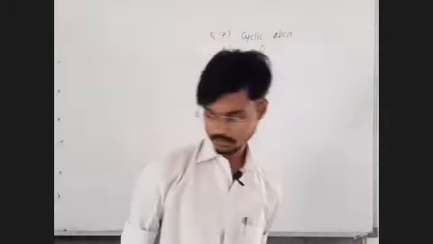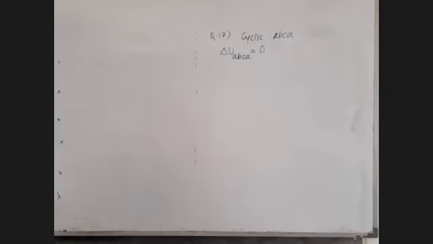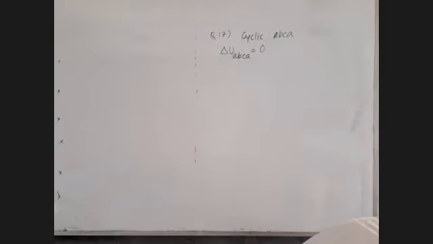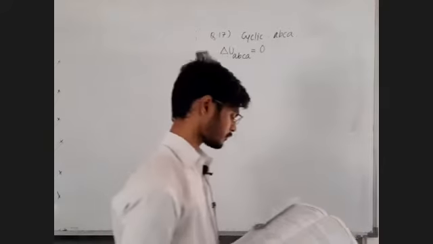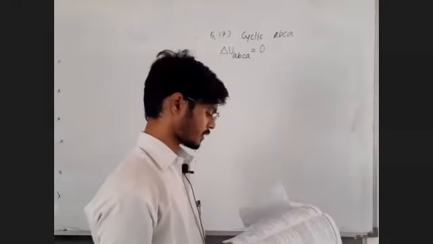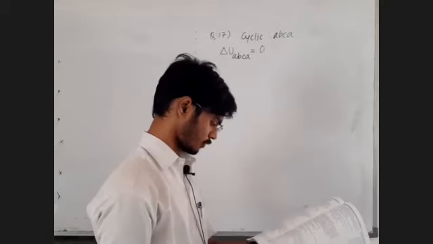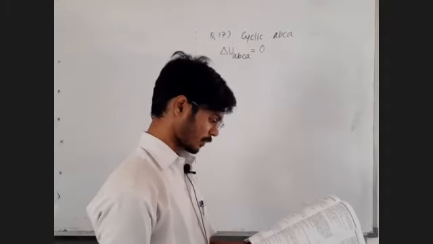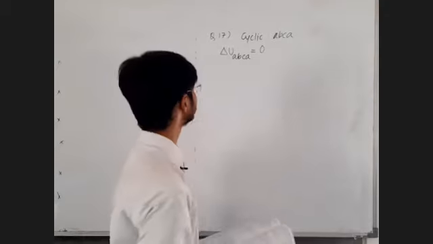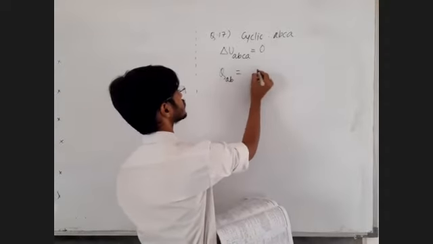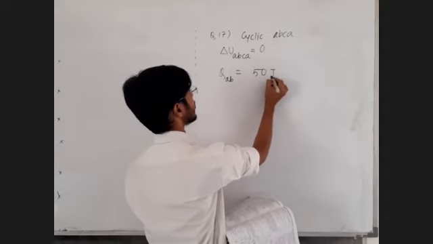All right. So let us solve question number 17. A sample of an ideal gas is taken through the cyclic process ABC. The figure is given below. It absorbs 50 joule of heat during the part AB.